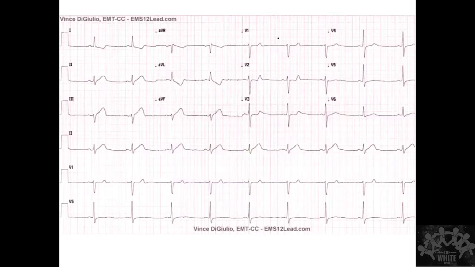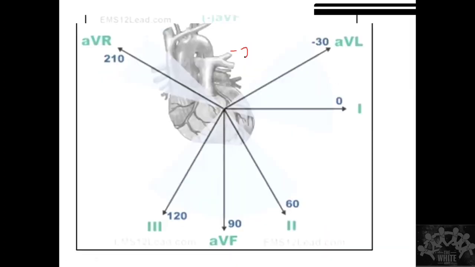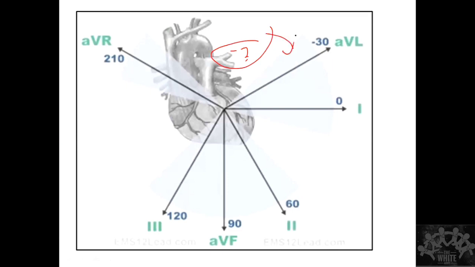Okay. There is no minus lead 3. Exactly, there is no minus lead 3. You've asked a very good question. So what is the nearest lead to it? AVL. So whenever there is going to be an ST elevation, this is going to have a reciprocal change. Reciprocal means exact opposite. So you're going to have a reciprocal change in the opposite lead. The nearest opposite lead is lead AVL. Correct. So that is why we call them reciprocal changes in an MI. Okay. So we'll understand this.